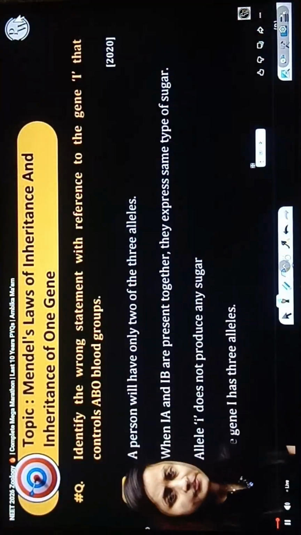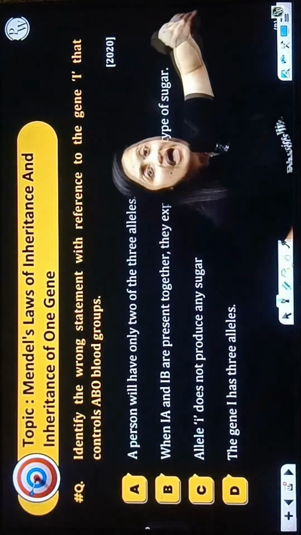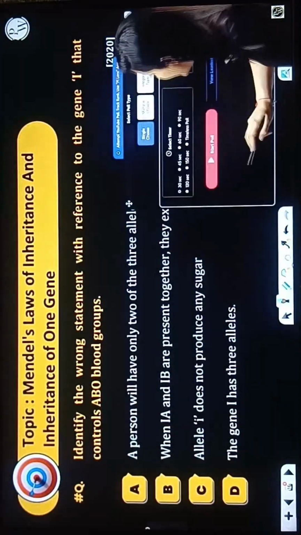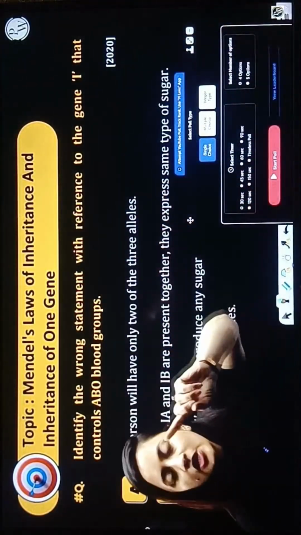Let's start with our first question. Identify the wrong statement in reference to the gene I that controls ABO blood group. So here we have the question in front of us.